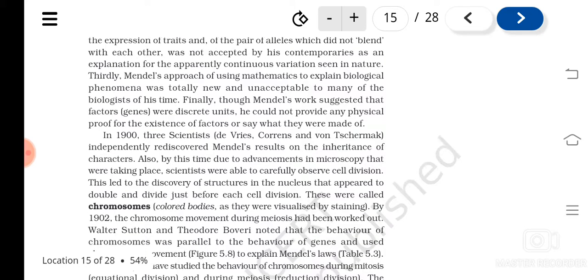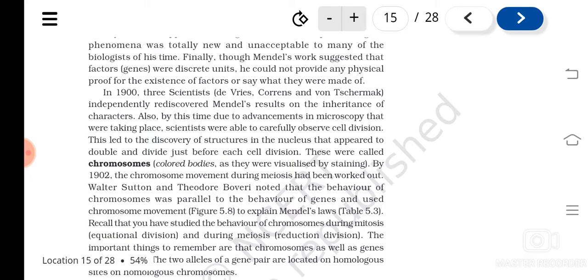And one more thing is there. Every scientist at that time was after the evolution theories put forward by Darwin, and no one gave much importance to Darwinism. But in 1900, three scientists, De Vries, Correns, and Tschermak, independently rediscovered Mendel's experiments and theory.